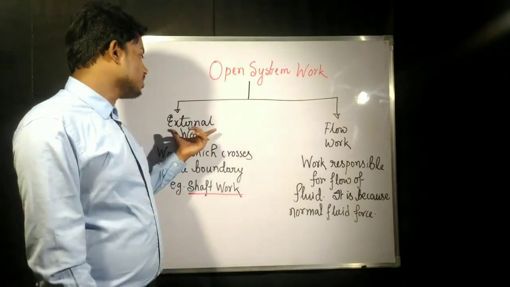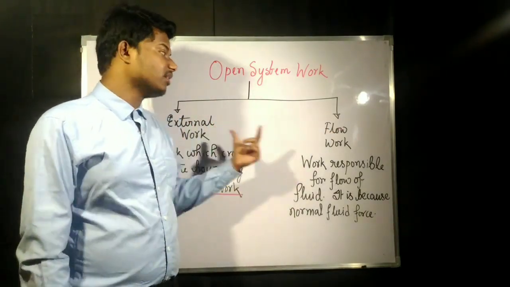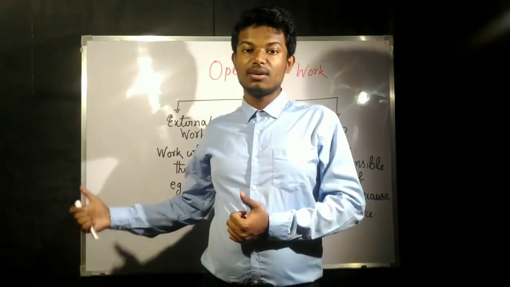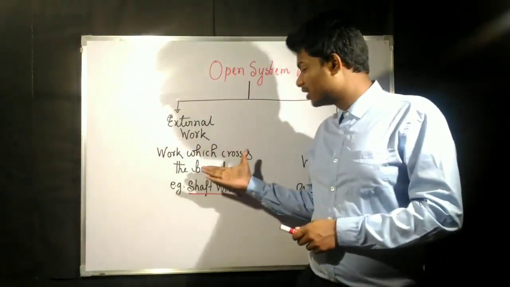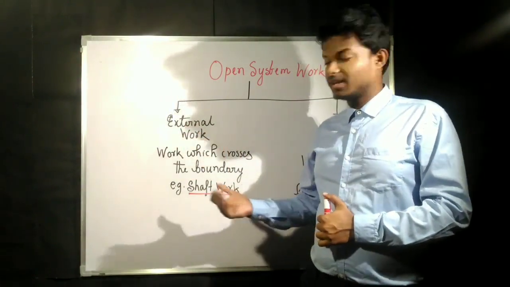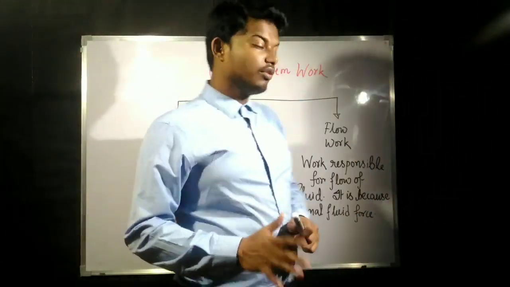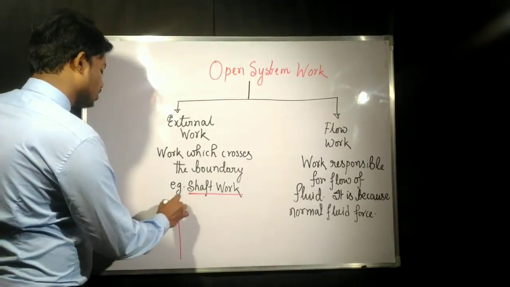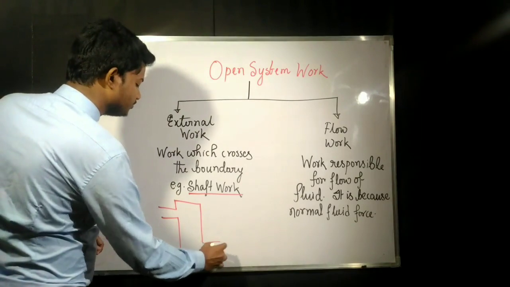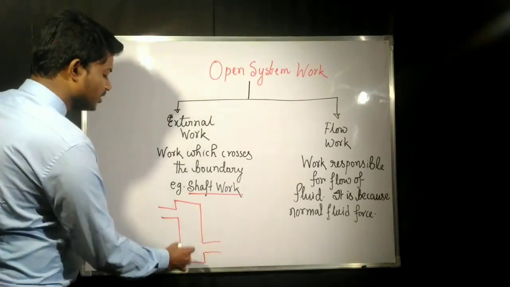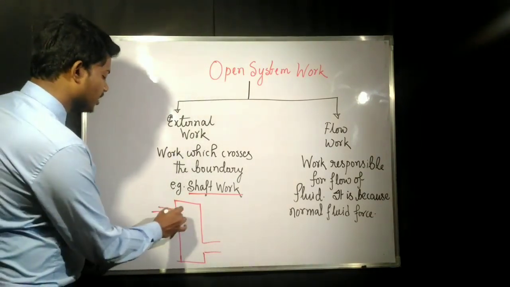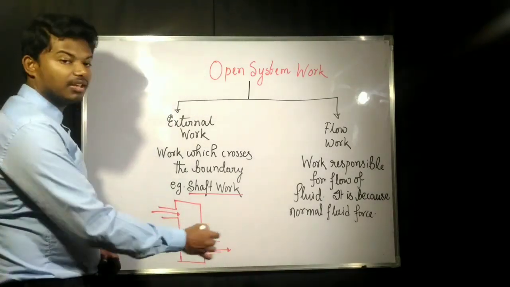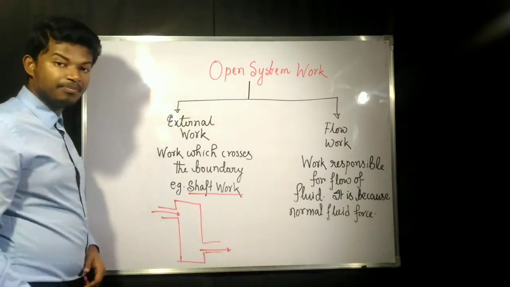Now open system work may be of two types: external work and flow work. Now what is external work? External work is nothing but the work which can cross the boundary. Example, shaft work. Now if you remember, we had drawn a diagram in the previous videos like that. If this is the open system, mass of water is coming in from here, and mass of water is going out of the system from here.